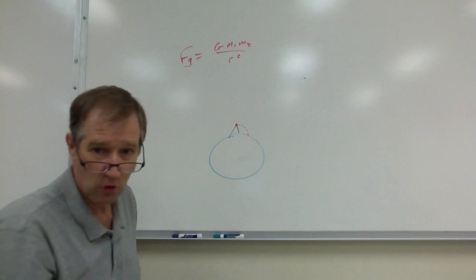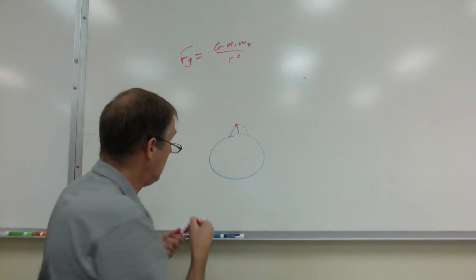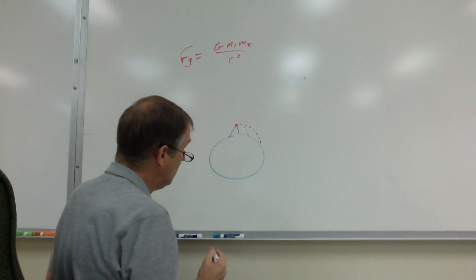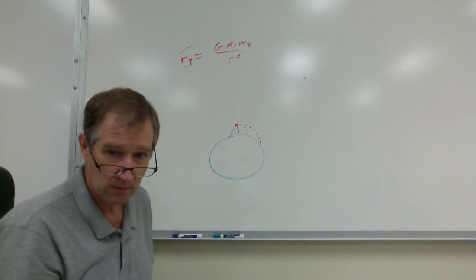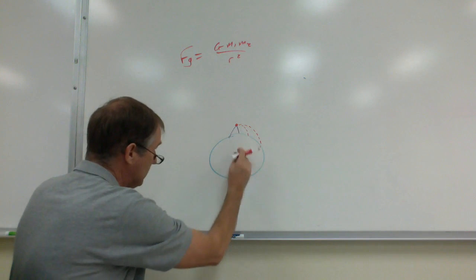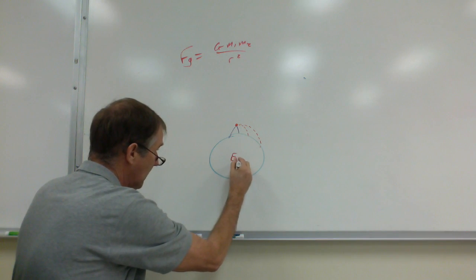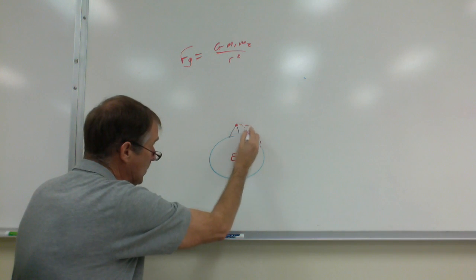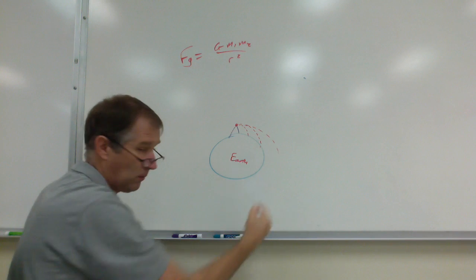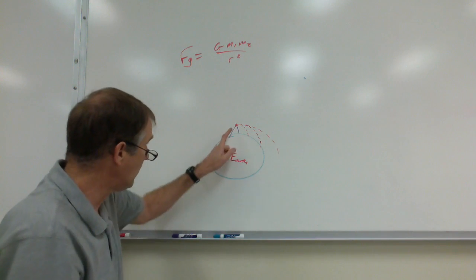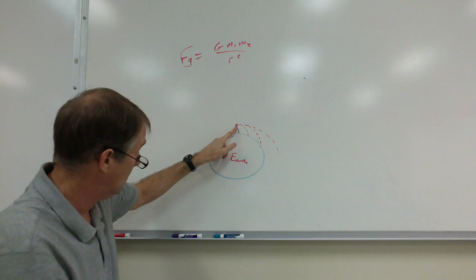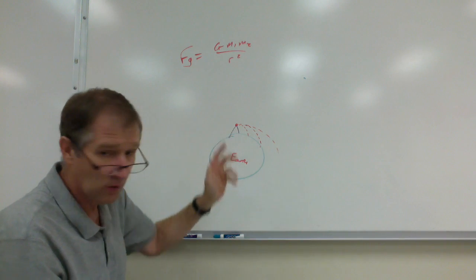Plunk. No great surprise, right? Now let's throw it a little harder. Boom, plunk. Okay? It's just projectile motion. But what if you launched it so fast? This is the Earth again. What if you launched it so fast that it's going to curve away? You know, there's no Earth anymore. This thing has so much horizontal velocity that by the time it hits the ground, there's no ground anymore.